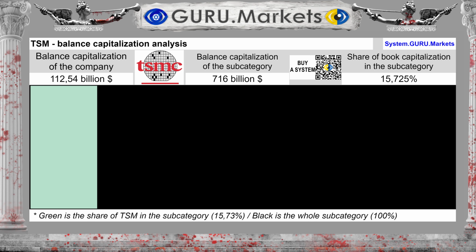The company's balance sheet capitalization is $112.54 billion, with a balance sheet capitalization of the subcategory of $716 billion. The company constitutes a share of 15.725%.